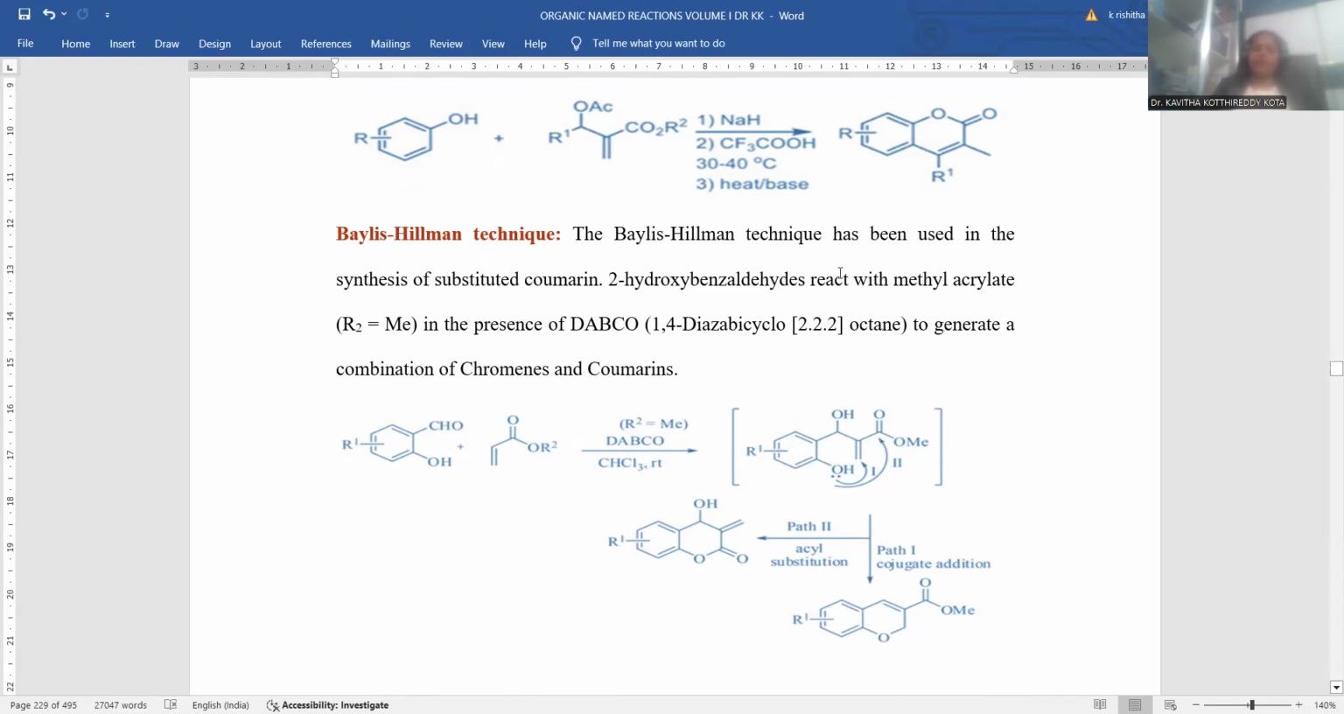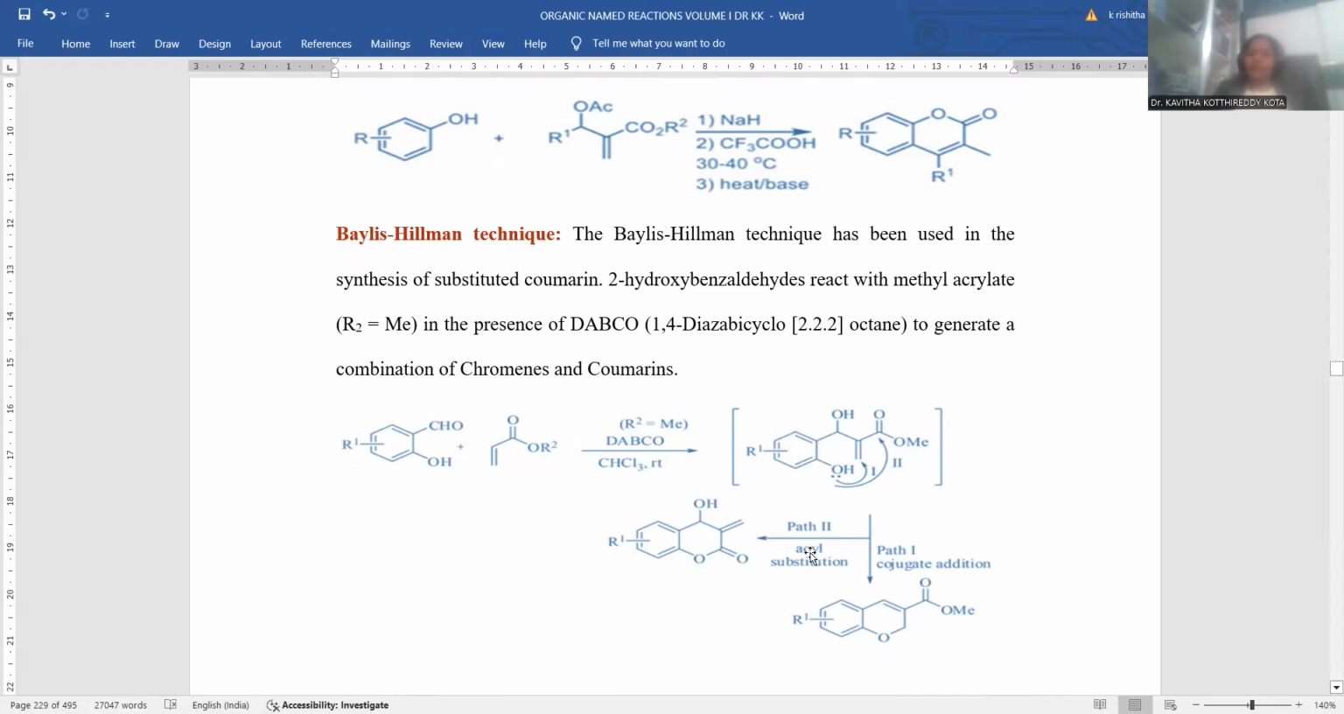In the Baylis-Hillman technique, used in the synthesis of substituted coumarins, hydroxybenzaldehyde can be taken. This is simply called salicylaldehyde. And here the other reactant will be methyl acrylate. If you take R2 as a methyl, methyl acrylate is the other starting material to be treated. DABCO is a reagent added over there, and chloroform is treated as a solvent. Even at room temperature, the reaction takes place.